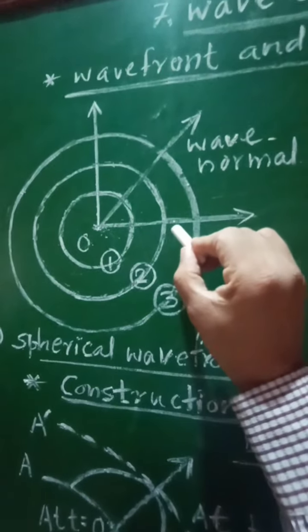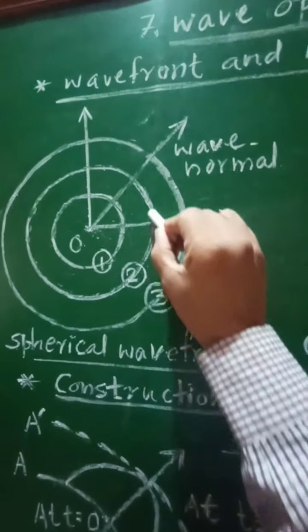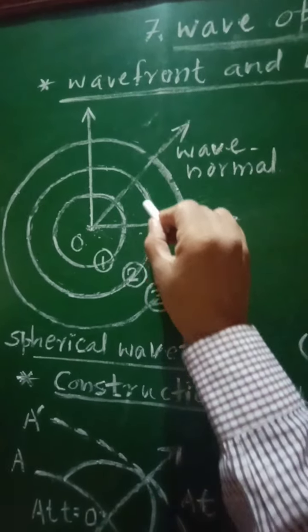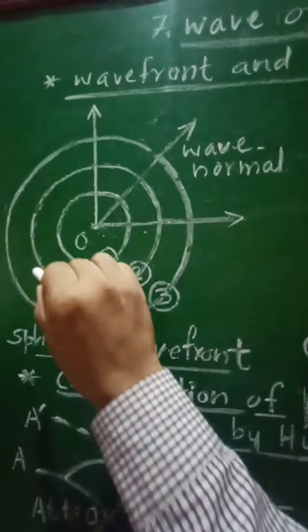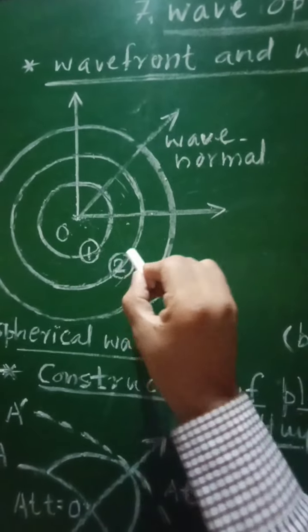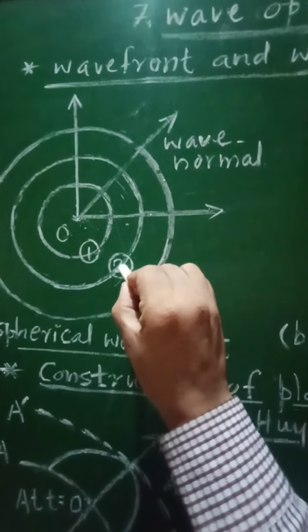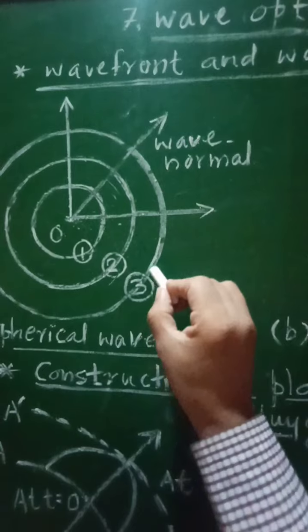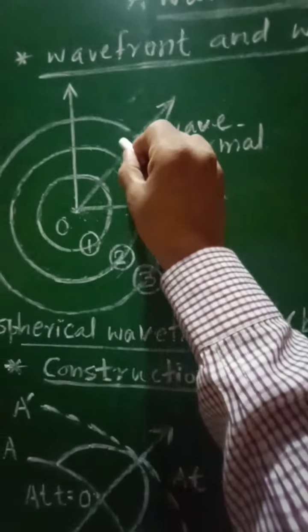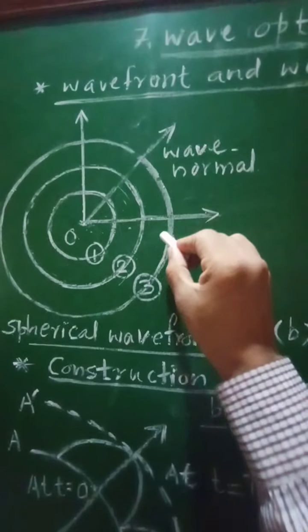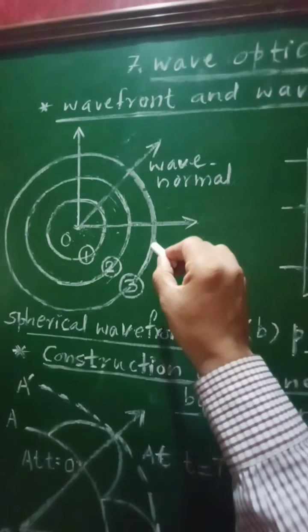Similarly, if you consider this second circle, on this circle again all the waves will reach simultaneously, and therefore the locus of all the points on this circle will be nothing but the wavefront. Again, next to it there is a third wavefront. On this again all these points will be in the same phase, same state of vibration, and therefore this will be the next wavefront.